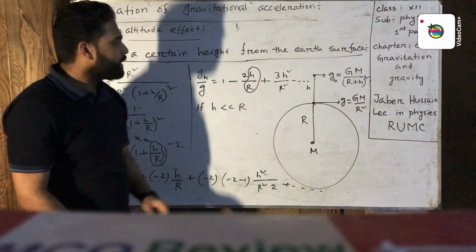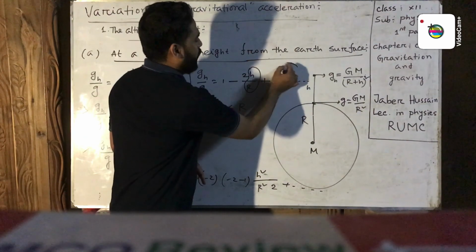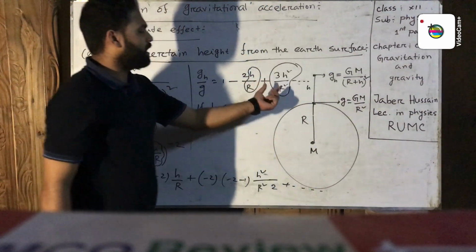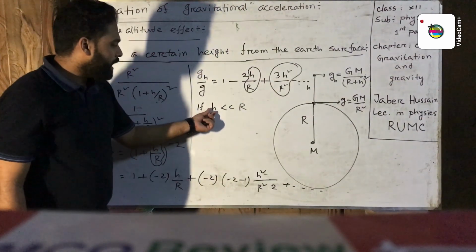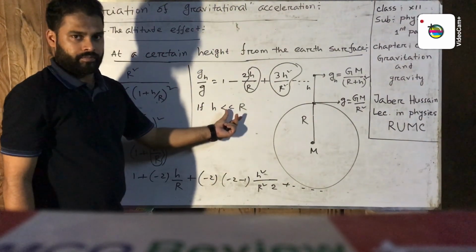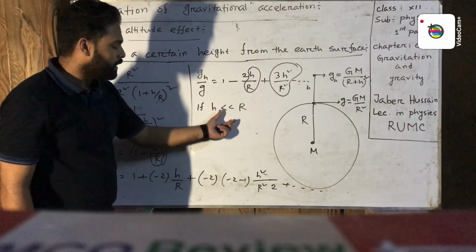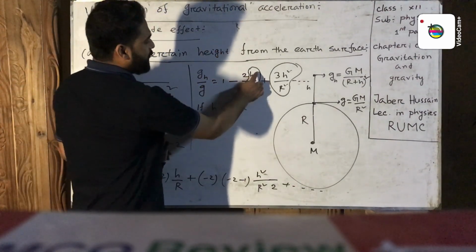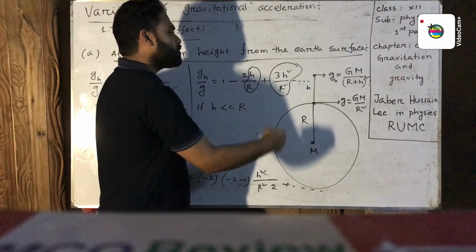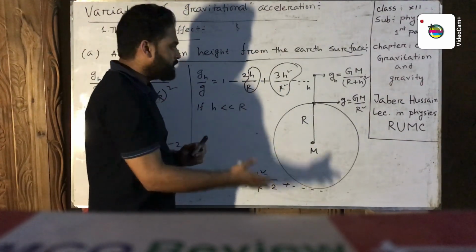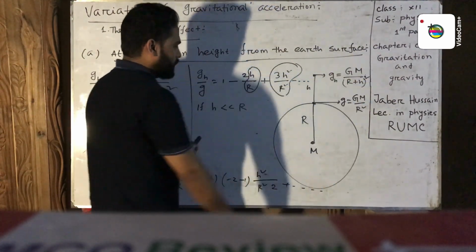Then we can neglect the higher order terms because these terms are too small. For this reason we neglect the higher order terms.